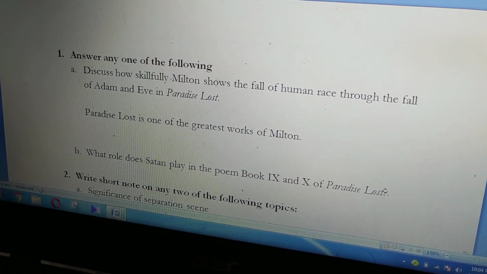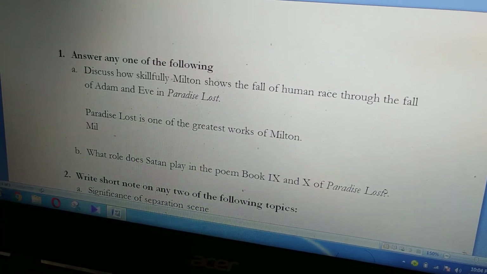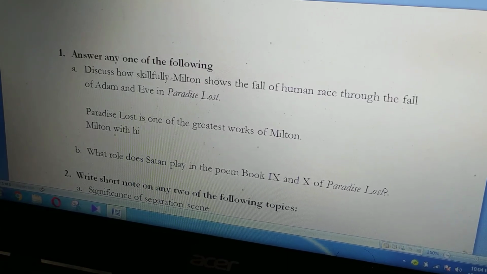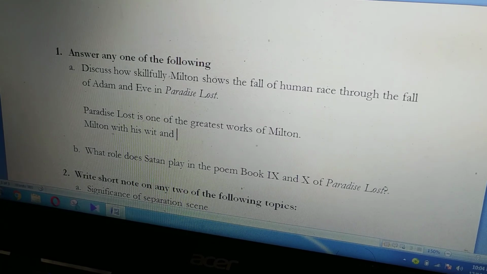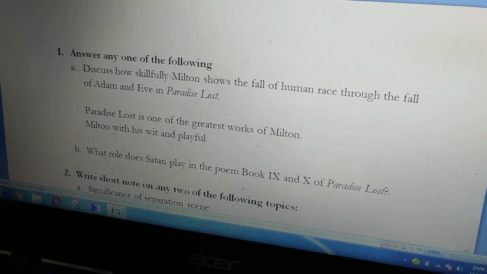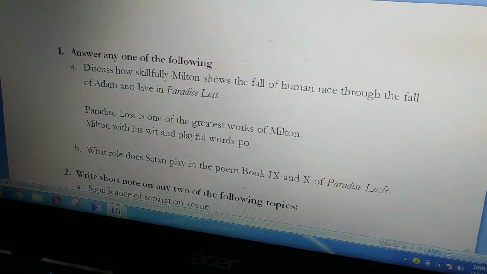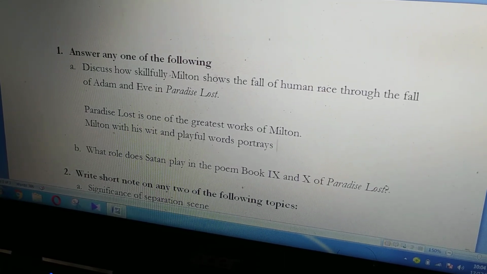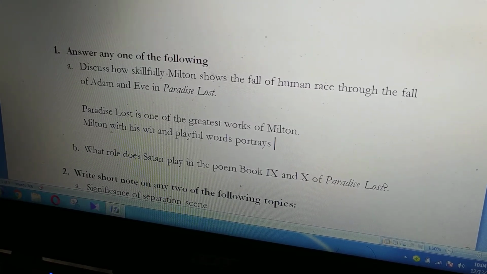But when you write, for example, how skillfully, so Milton with his wit and playful words portrays. So here I'm writing about Milton. So this can be in present tense.